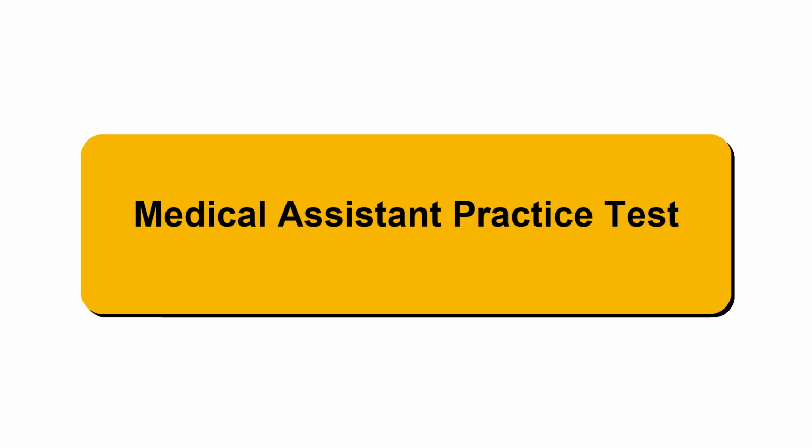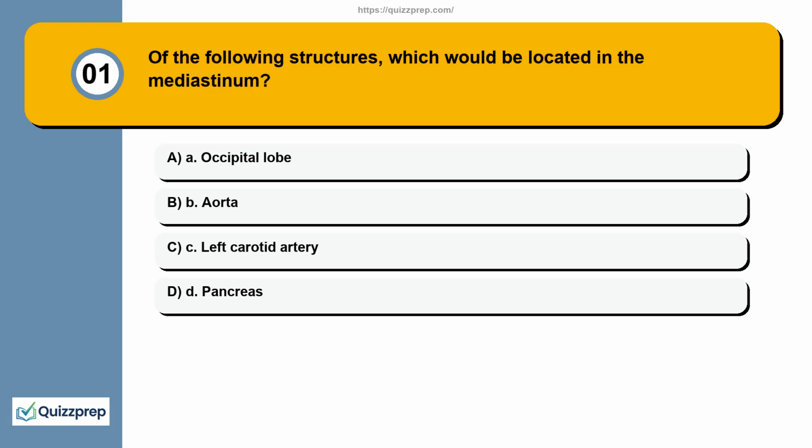Medical Assistant Practice Test. Question 1. Of the following structures, which would be located in the mediastinum? A. Occipital lobe. B. Aorta. C. Left carotid artery. D. Pancreas.